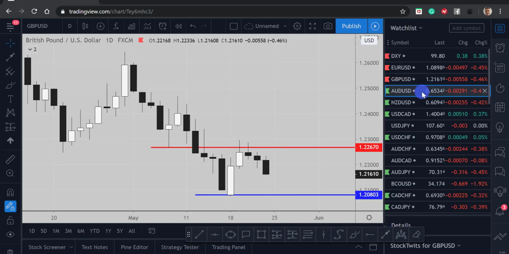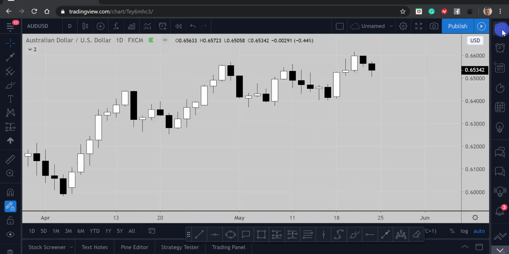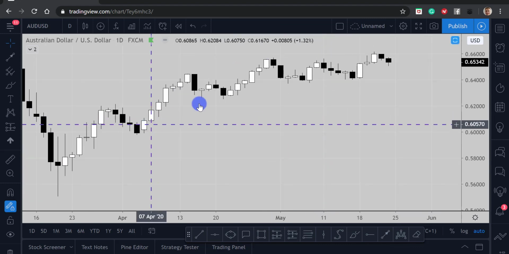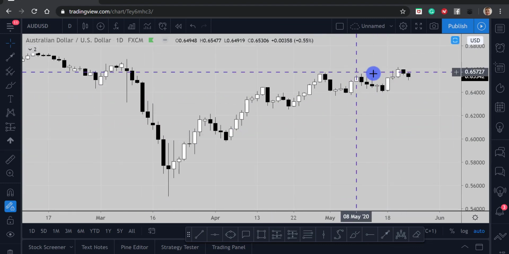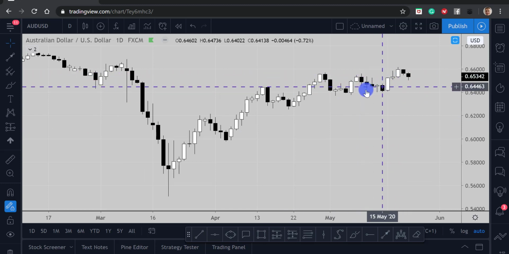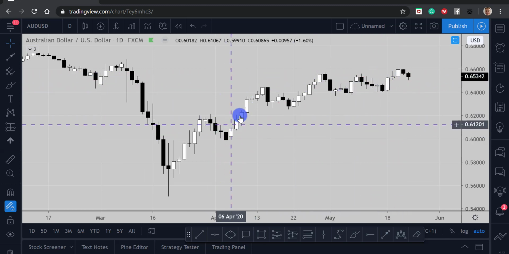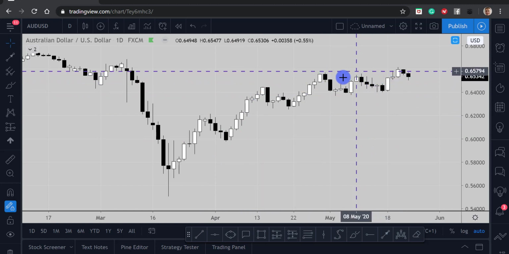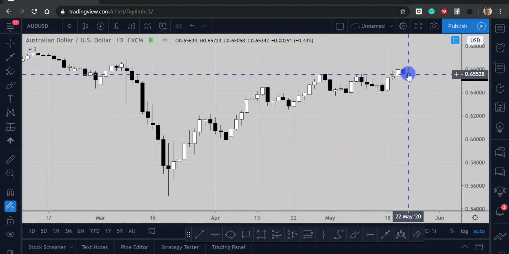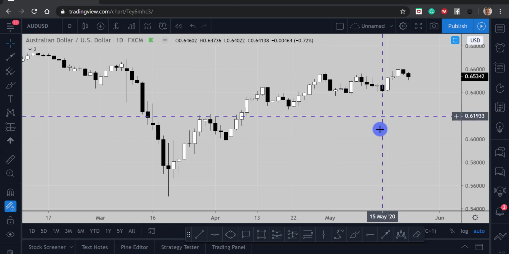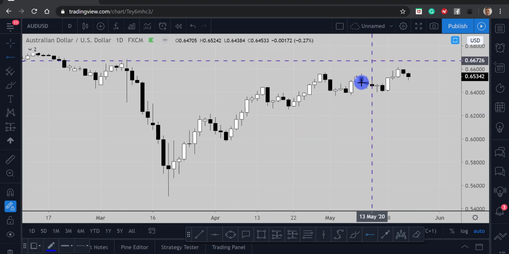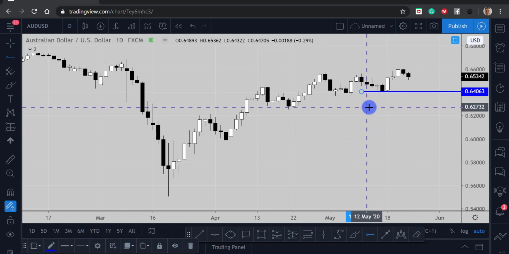If I go into Aussie US dollar, we can see that Aussie is just continuing that uptrend. Price is still just stalling here though. You can see the impulses are not really catching on, in terms of they're not impulsing like they did back in April. We're just starting to slow down that momentum now. So looking for potential short opportunities here on Aussie into these structure lows here around about 6,400.